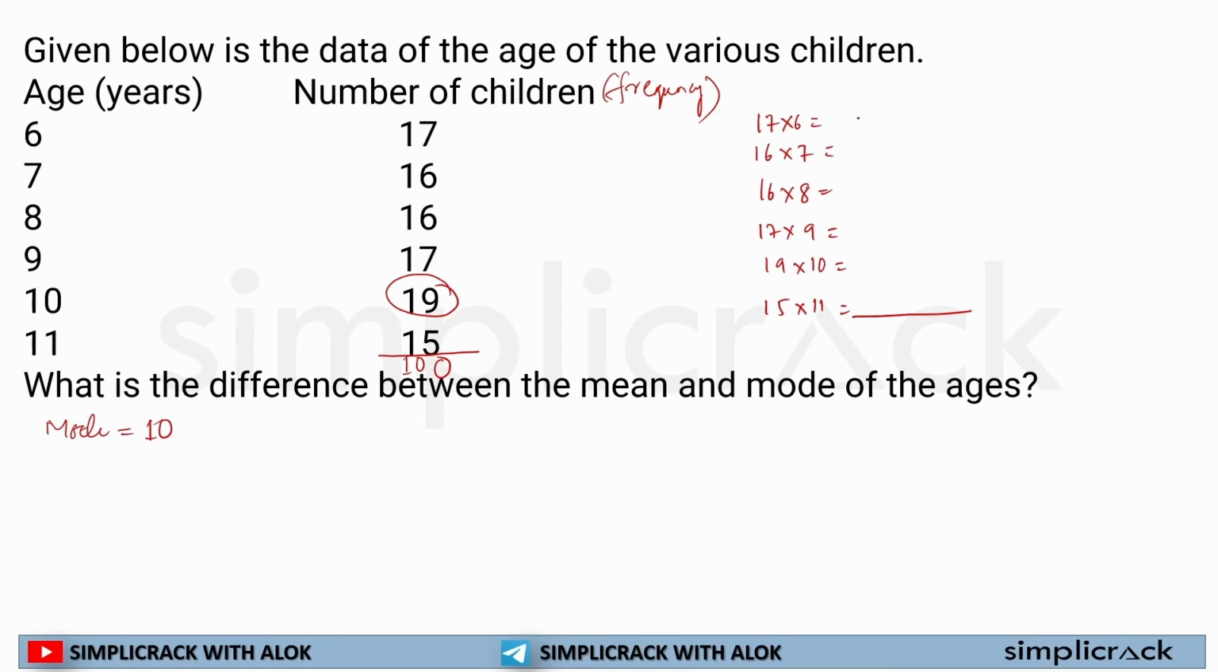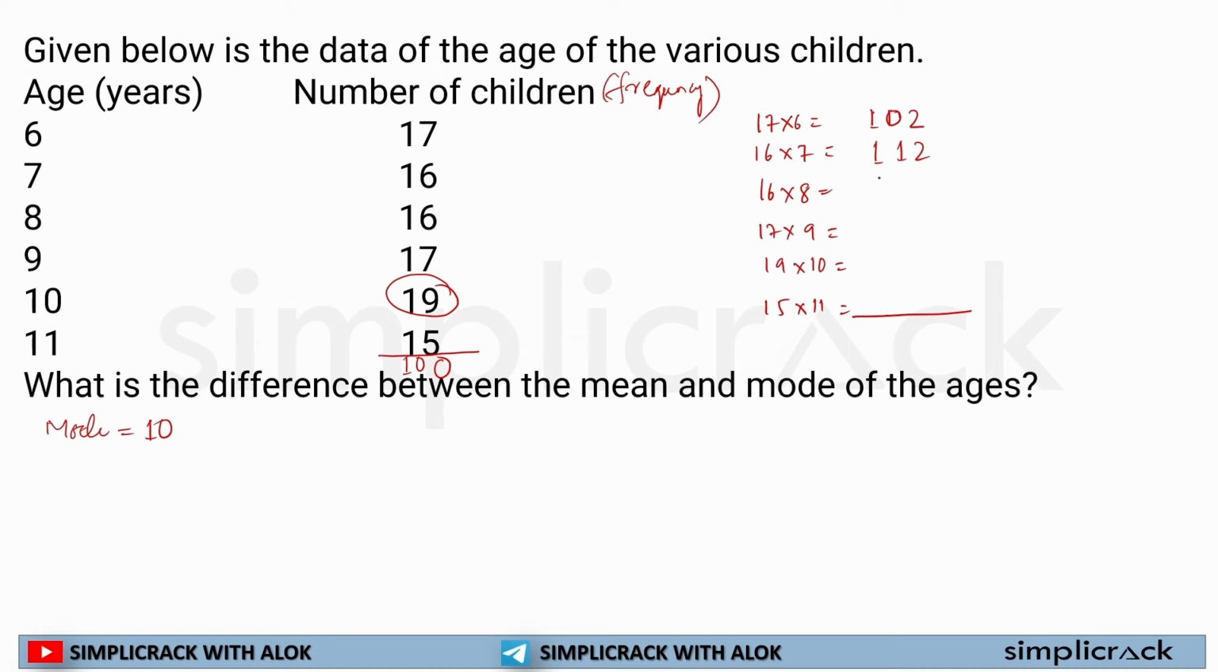So 17 into 6 will be 102. Now 16 into 7 will be 112. See, you need to write down the observations in a certain way whenever you are solving, so that it will be easier for you to add and multiply at a later stage. Don't try to complicate everything, because we need to curtail each and every second while solving this question, so that in our real examination our speed will be faster. So we need to write down everything in a very simple format.